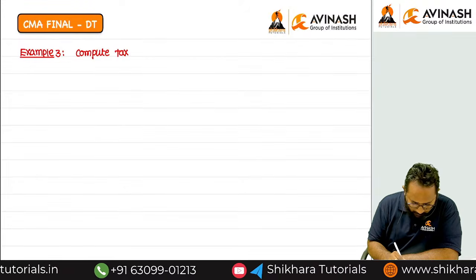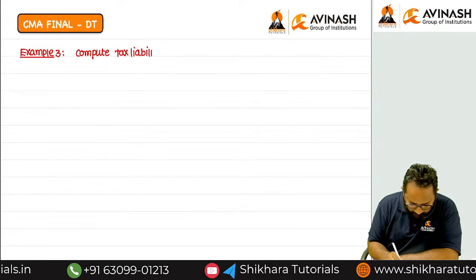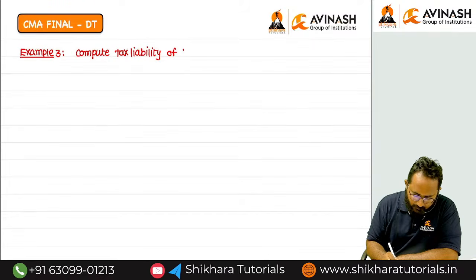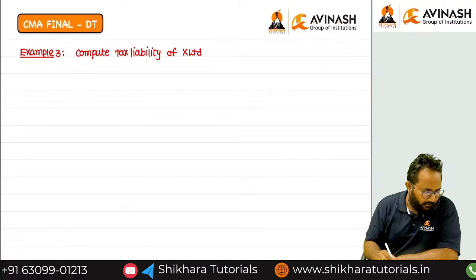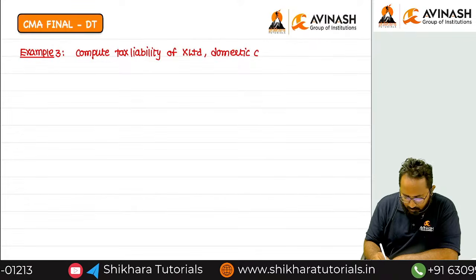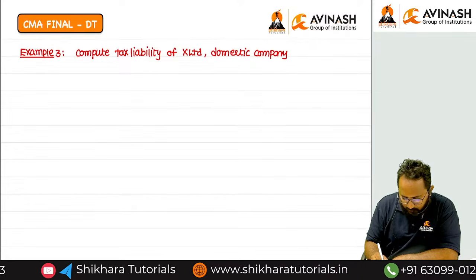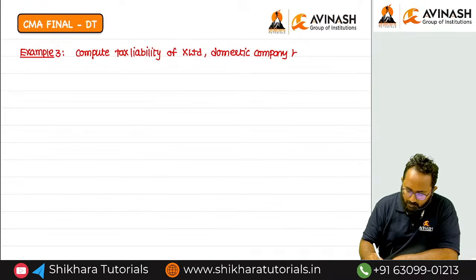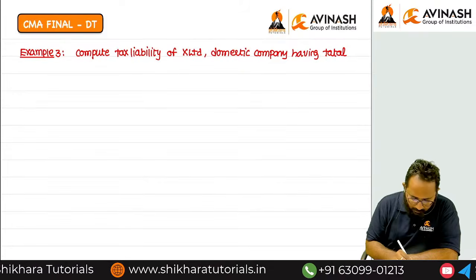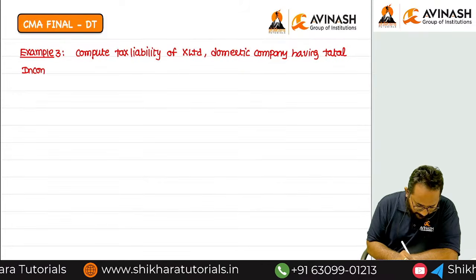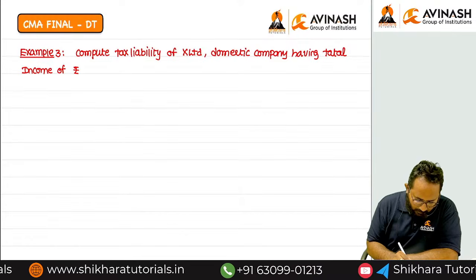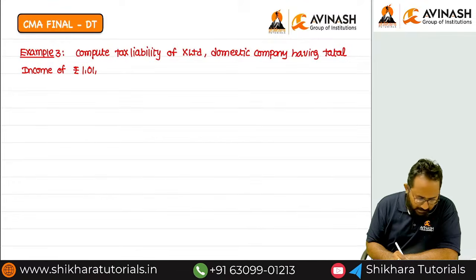Compute the tax liability of X Limited. It is clearly a domestic company, having total income of rupees 1 crore 1 lakh.